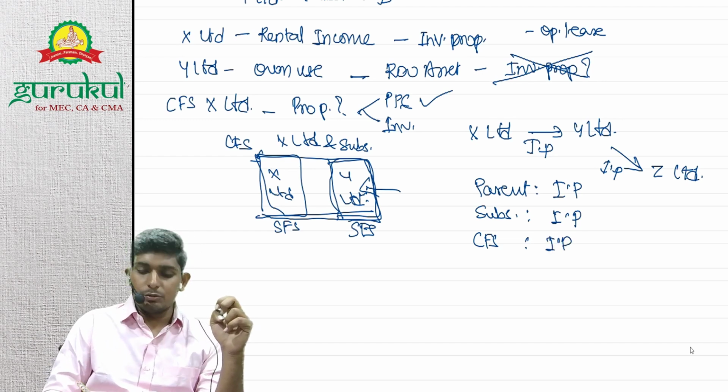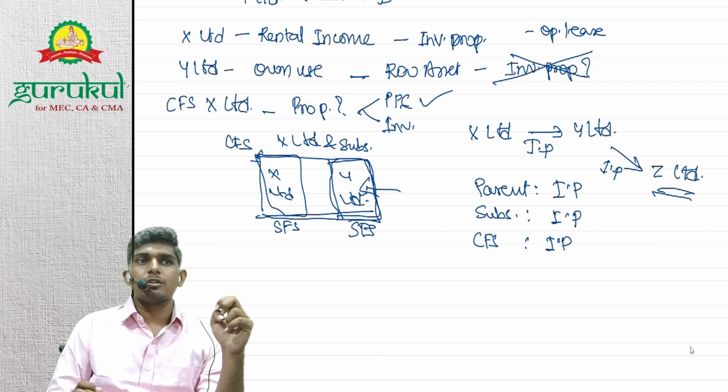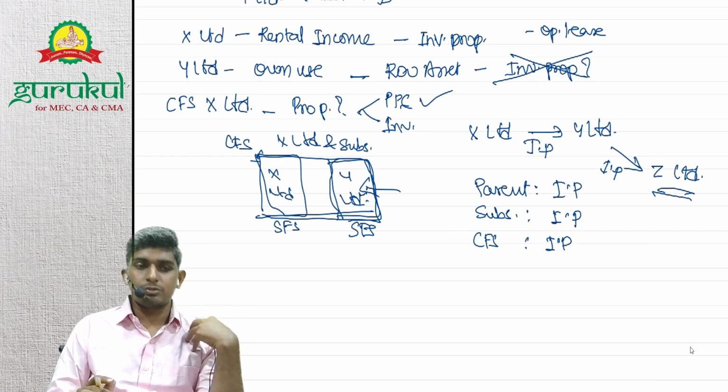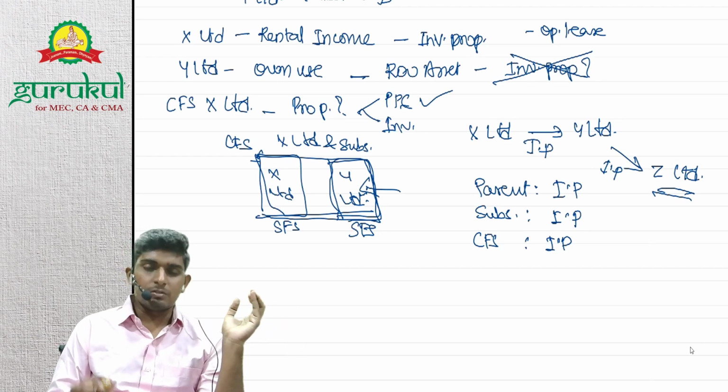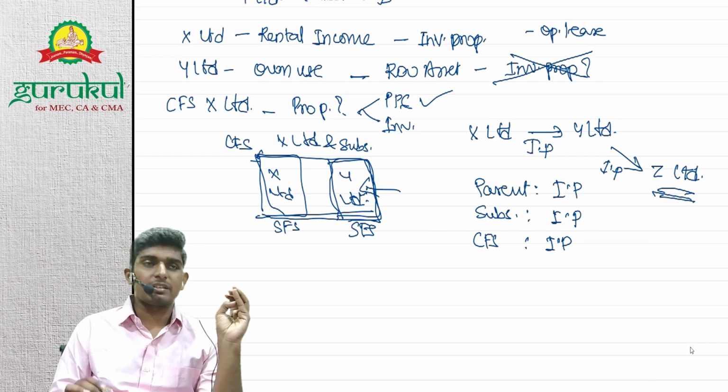At the end, end use is mandatory, right? Not immediate use. End use कौन कर रहा है? If you're using it yourself, then it's a PP. If the end use is done by some others, then we'll check end use only. If some other party, then it's an investment property.